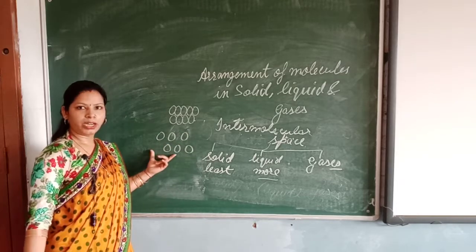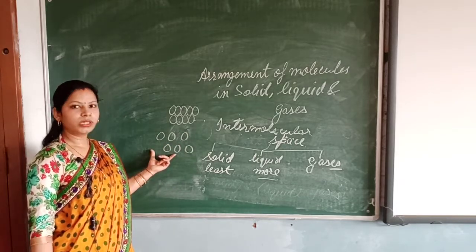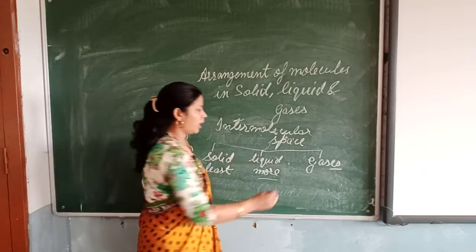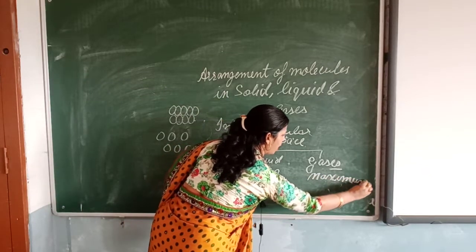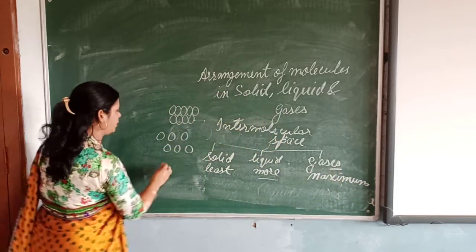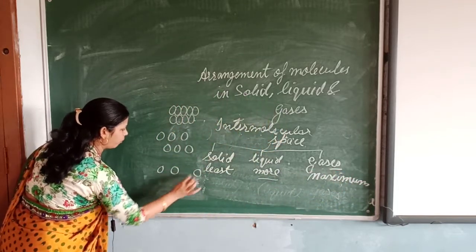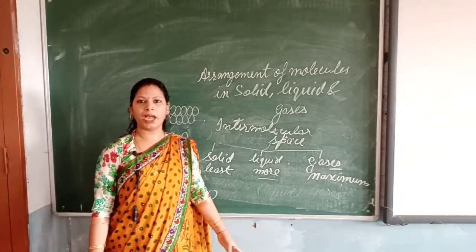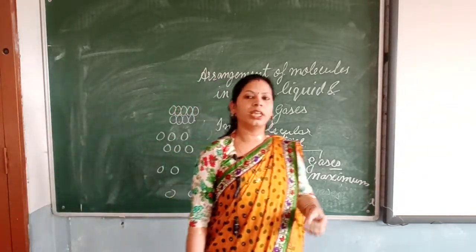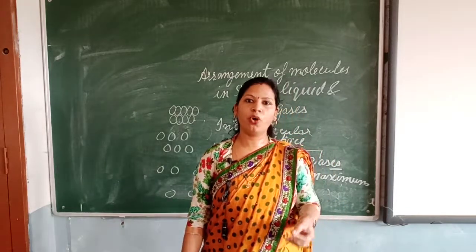These are the arrangement of the molecules in liquid. Gases have maximum space. The particles are very far from each other, and that is the reason they are very loosely packed. They are not rigid. They can be easily compressed and they flow very easily.